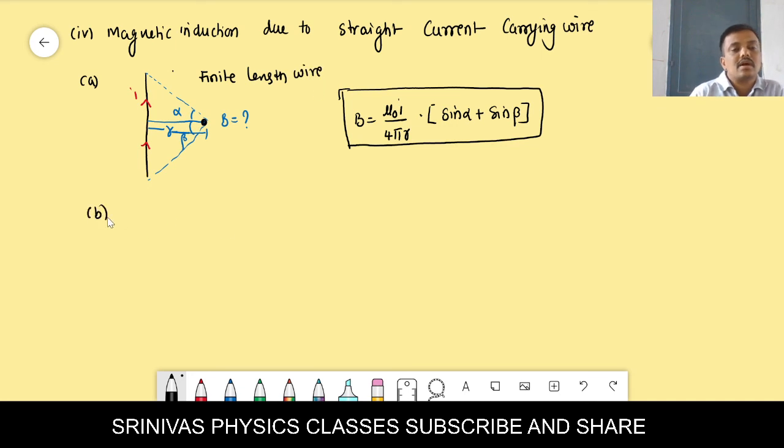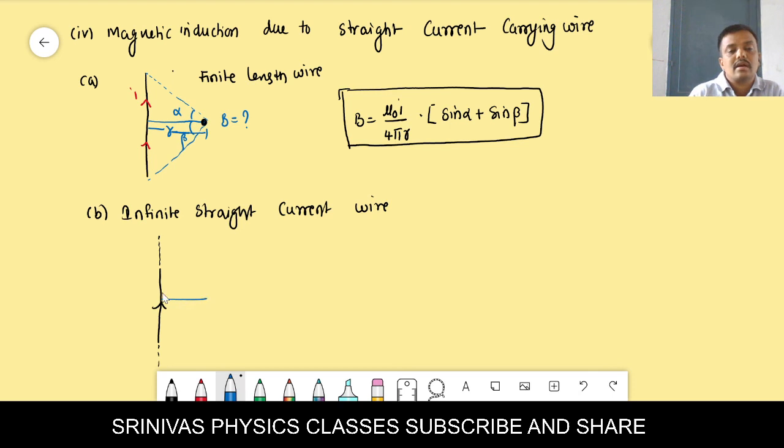Then the second case, I want the infinite straight current carrying wire. In case of an infinite straight current carrying wire, what is the formula for the magnetic induction? We will see, this is an infinite current carrying wire. It has infinite length. Then at a distance small r, I want to find out the magnetic induction here. Then how can we get it? The current we can consider as I.